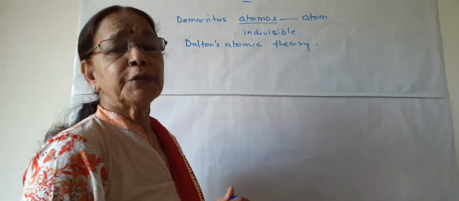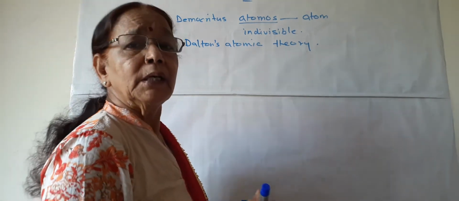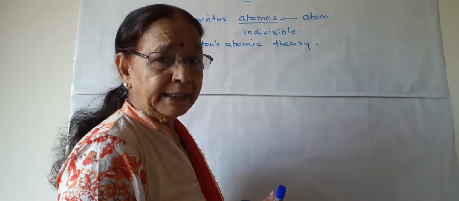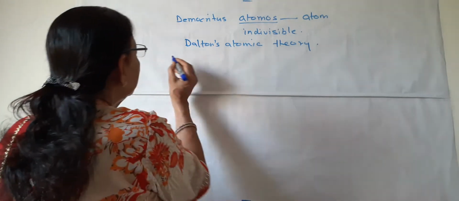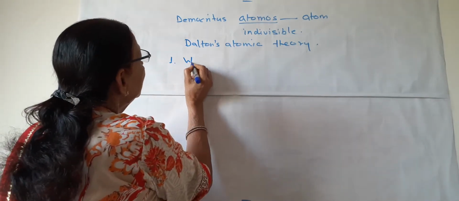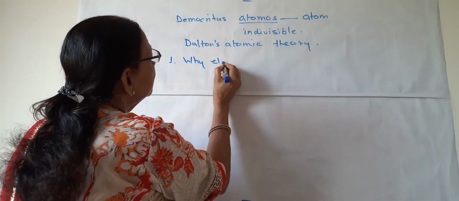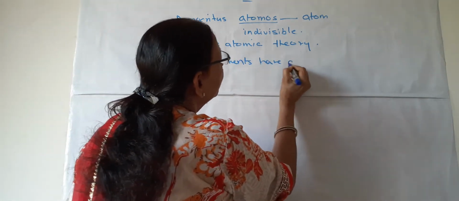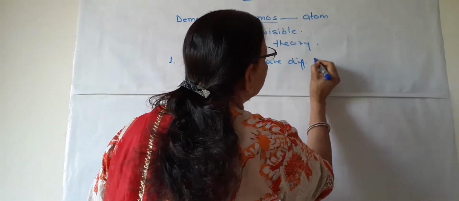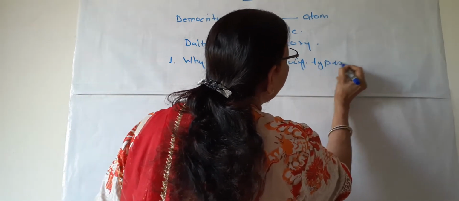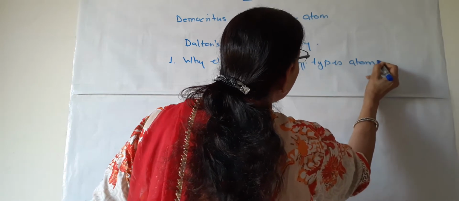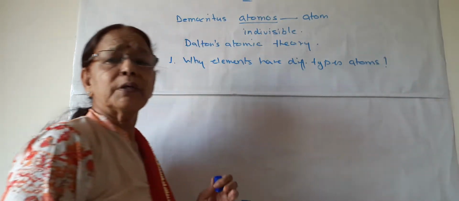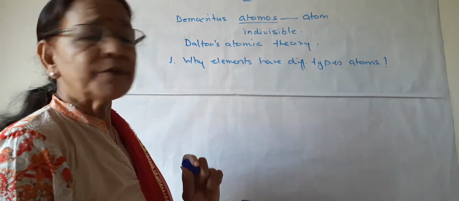But a few questions arose in the minds of scientists. The question one is, why do different elements have different types of atoms? That is, different elements have different types of atoms. So this question arises in the minds of scientists.